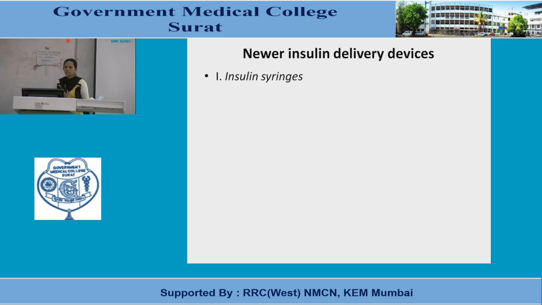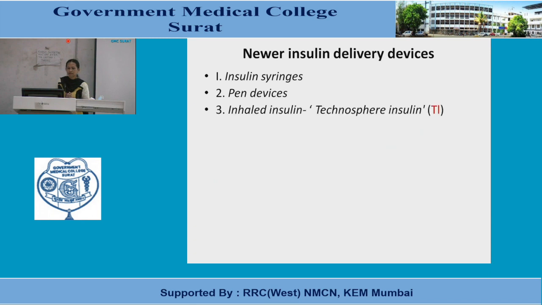Now newer insulin delivery devices, just the names you need to remember, don't go into detail, but you should have a superficial concept. So insulin syringe, here a pre-filled insulin syringe is there. So insulin is already inside the syringe, so no need to fill up with cartridge and all other things. So it is easy to carry, and at a time the person can adjust the dose and take the injection. Pen devices are like a fountain pen, the plunger is pushed, and at increments of 2 units insulin is delivered. So according to requirement, the person can take it.